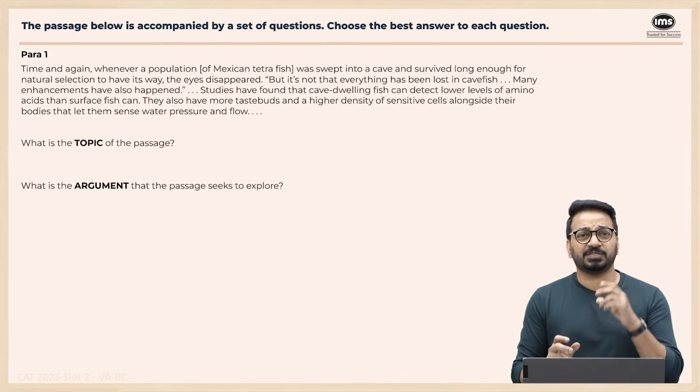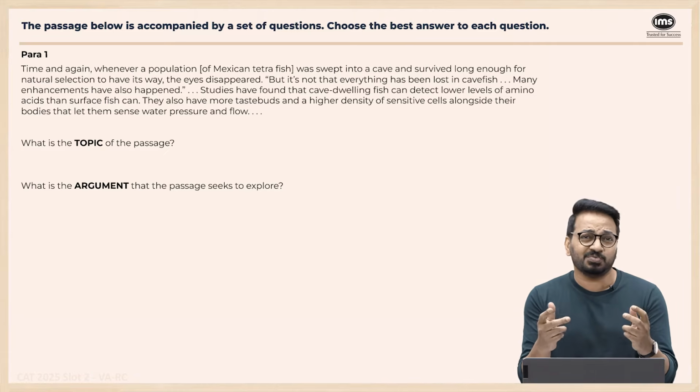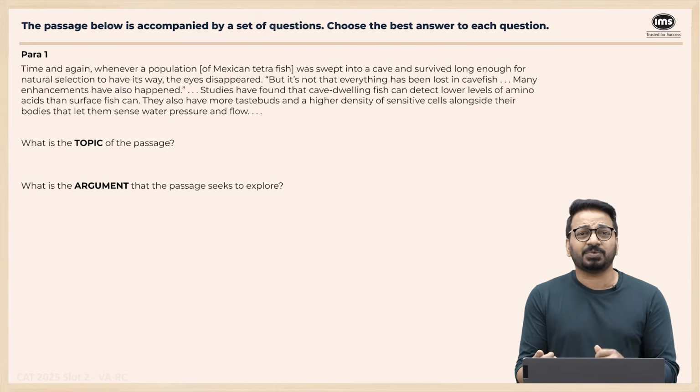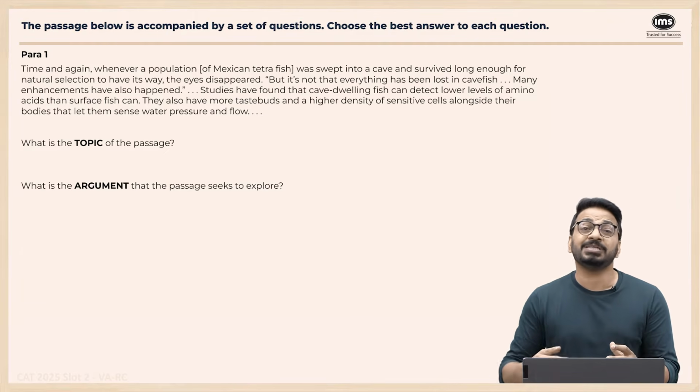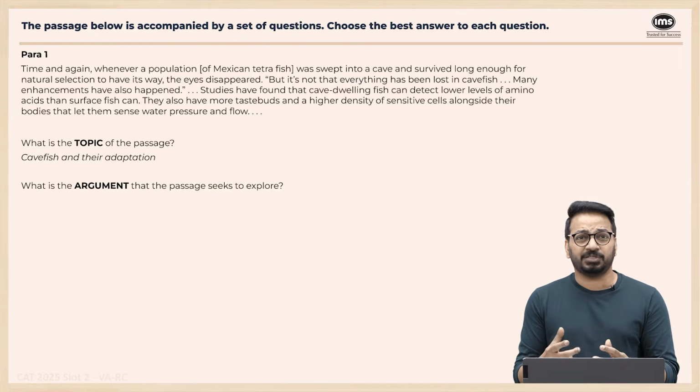The topic of this passage, firstly, whenever we're looking at the topic of a passage, you just need 2 or 3 key words. It's almost like these are the main characters in the story. So first one, cavefish. And the second one is the adaptation of cavefish. So cavefish and their adaptation, that's the topic.